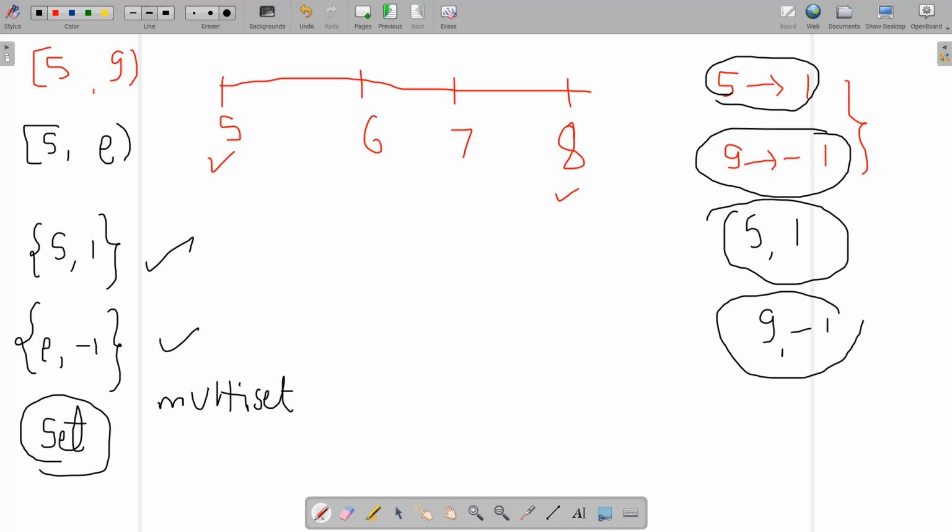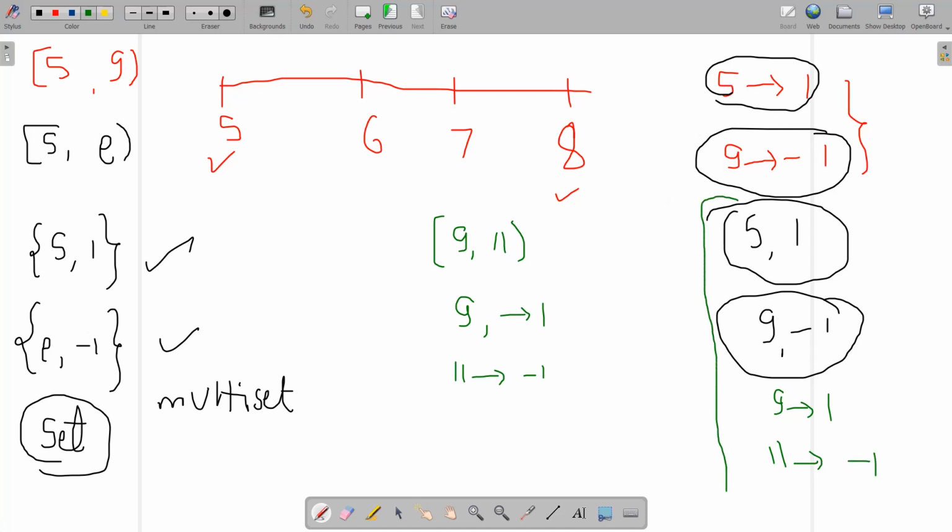Now suppose another pair comes up. Let's say the other pair is 9 comma 11. 9 has the closing and 11 has the opening. Again what I'm going to do is push the element 9, and the value corresponding to this start position is 1, and the value corresponding to this end position is minus 1. Then I will push this 9 and 11, so 9 will hold the value 1 and 11 will hold the value minus 1. So you can easily observe that this is the correct order present in this multiset, right?